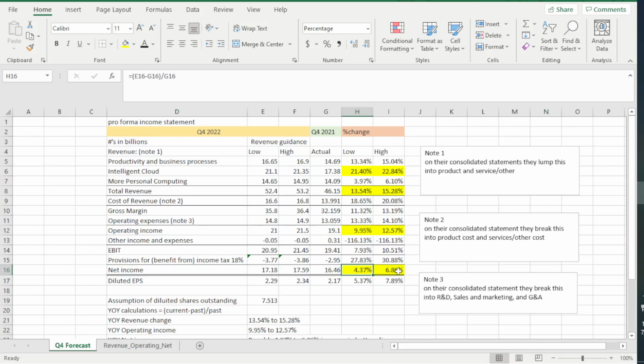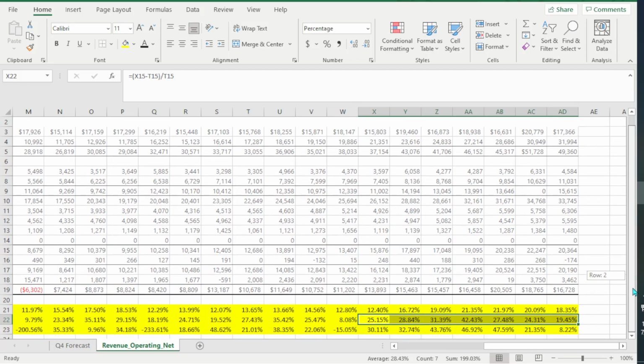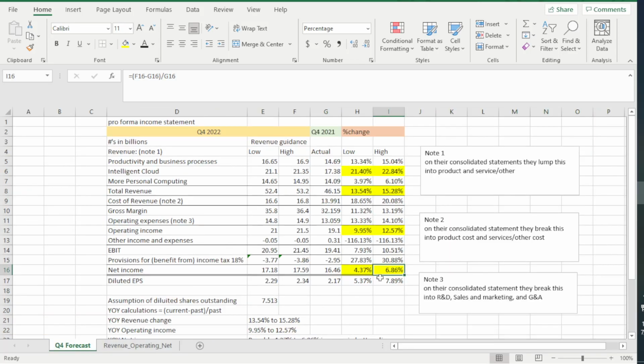Now, let's take a look at net income. So we're expecting 4.37 to the low side, 6.87 to the high side. Let's go ahead and look at this. So here I have net income. Last quarter came in pretty damn weak at 8.22%. Quarters before that were looking great. We're getting like 21.35%, 47.59, 47, 43, 32. So this is actually looking pretty damn weak. So this explains why Microsoft is falling so much in their share price. It's just because their margins are falling significantly and their revenues are falling as well.